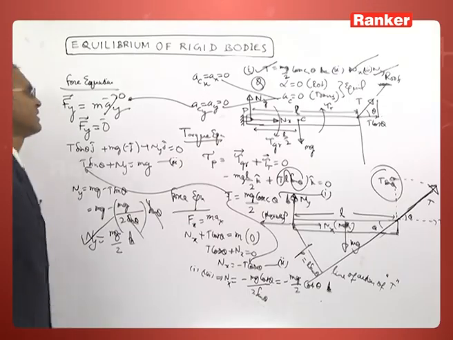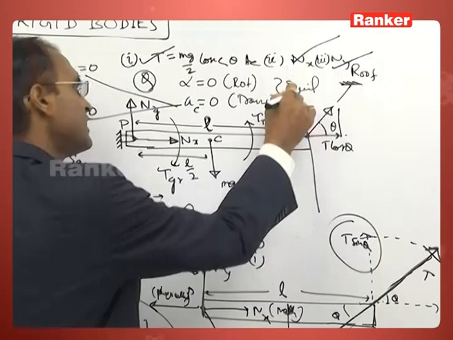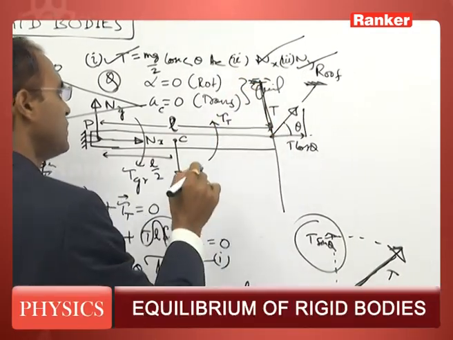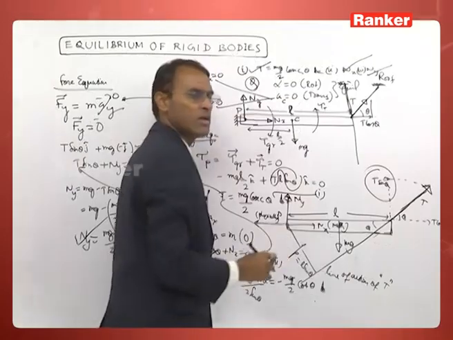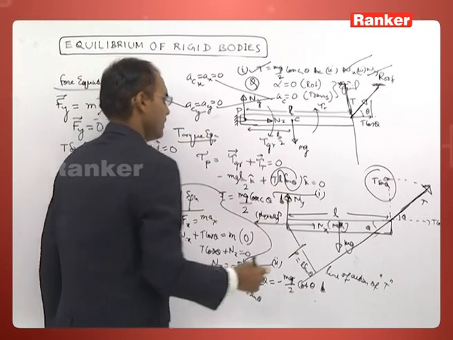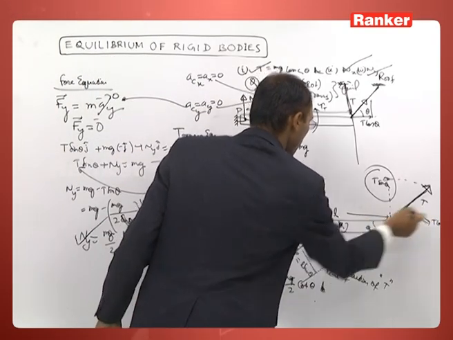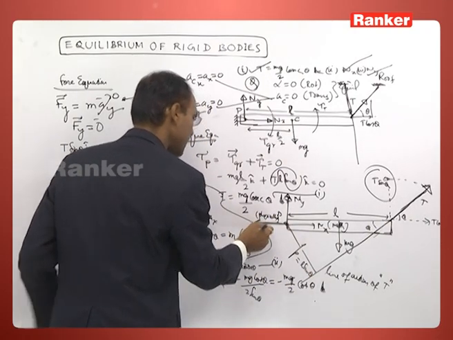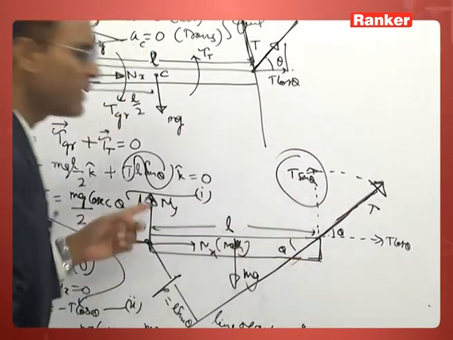So, in this case we are not getting nx as 0 when the string is in this direction. In the first case you are getting nx 0, but when the string is inclined you are getting non-zero nx. So, the horizontal component of the tension is pulling the rod in this direction, therefore somebody must be there to pull this rod in this direction to keep the rod in equilibrium.